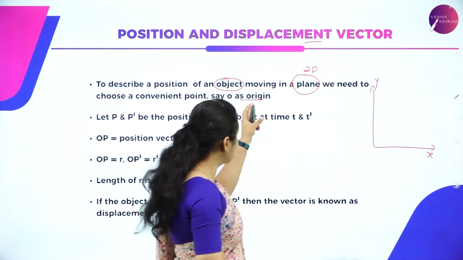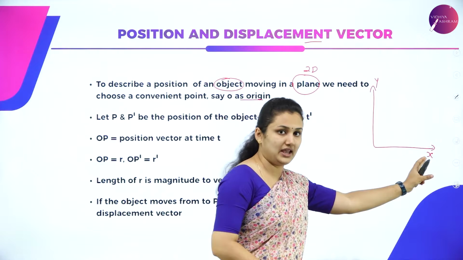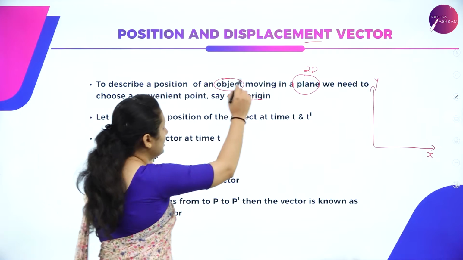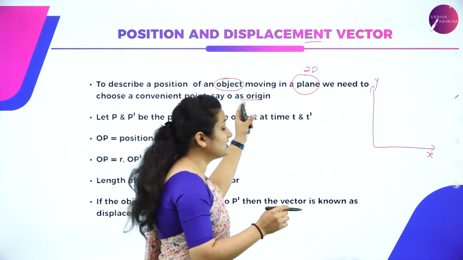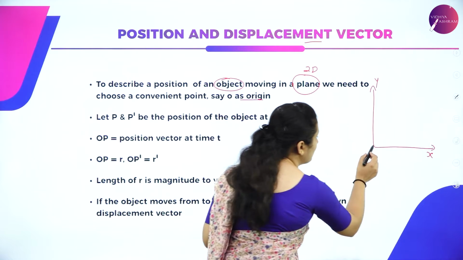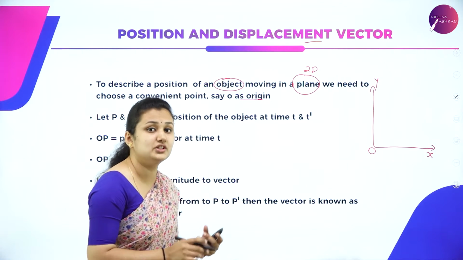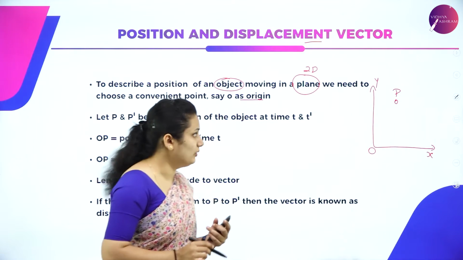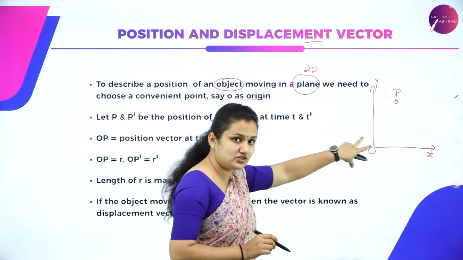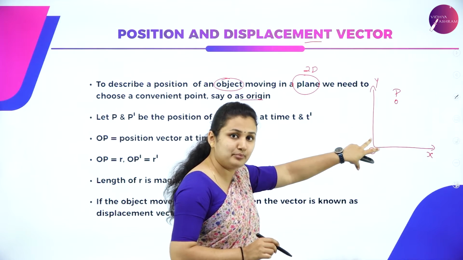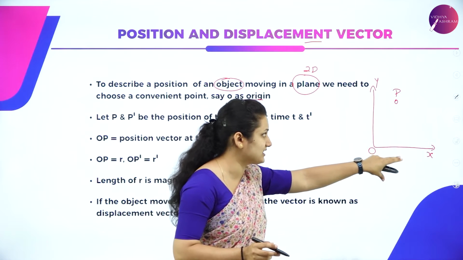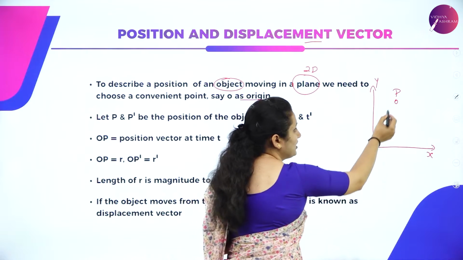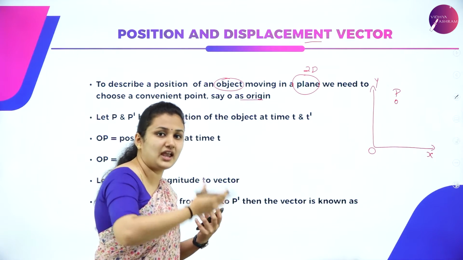So, when we talk about an object moving in a plane, which is two-dimensional, you have two axes, x as well as y, to represent the motion of the object. Origin O must be there to describe the position of object P. Consider a table or board as your plane. It has two axes, x and y. I have an object P which has moved from the origin to a certain distance, so it has changed its position.